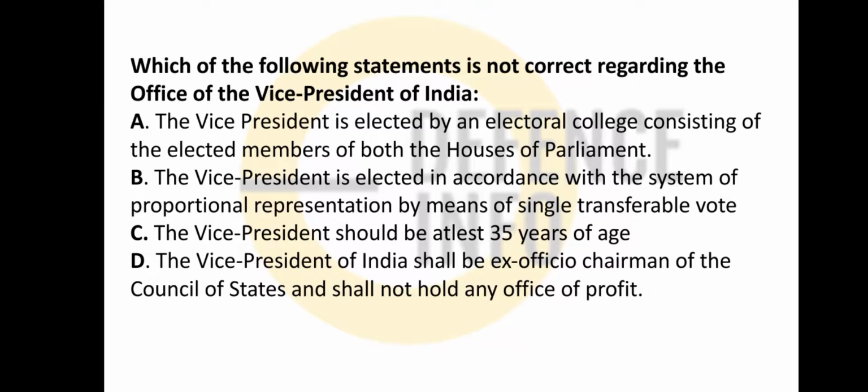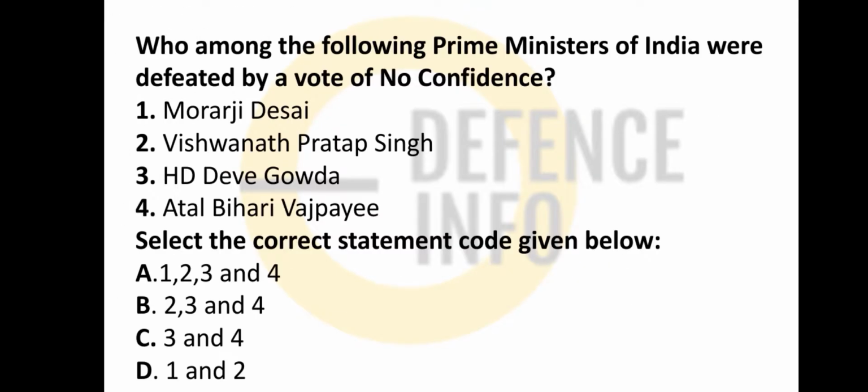So which one of the following is correct, friends? Not correct, friends. Sorry, friends, I wanted to correct myself, because in both houses both the nominated as well as the elected members can cast a vote. So option A is the correct one.